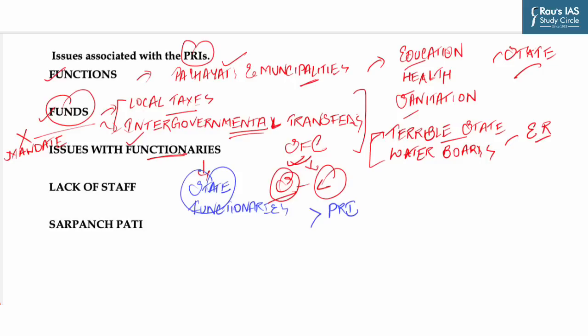Now under various state Panchayat Raj Acts, the respective state government or their nominated state functionaries command considerable power with regard to review and revision of actions taken by PRIs. So what does it mean? That people from the state government exercise dominant power over PRIs, which effectively sabotages the efficiency of these PRIs.